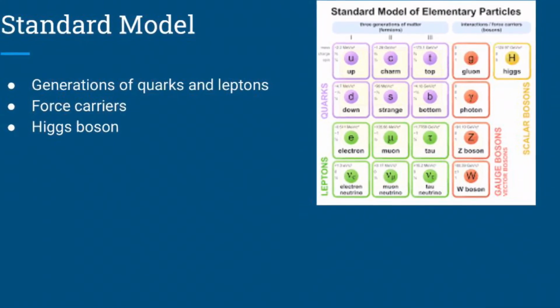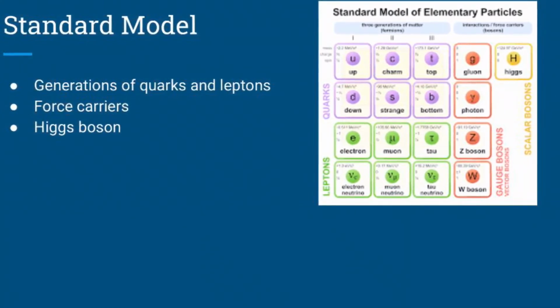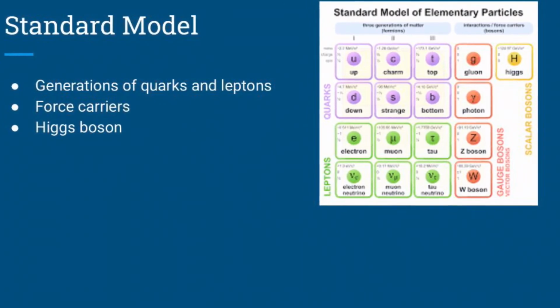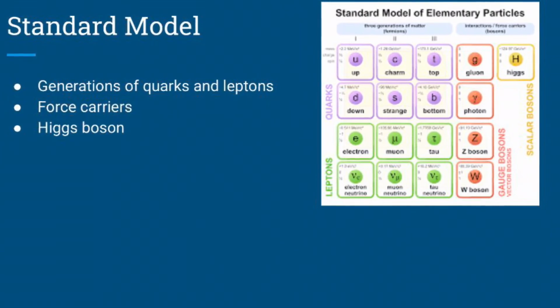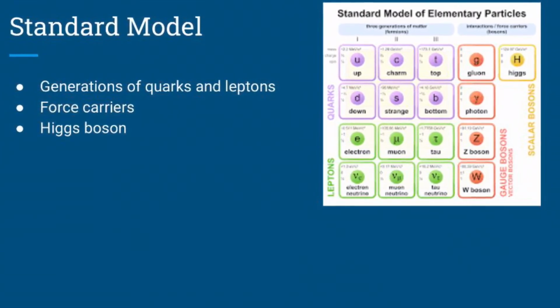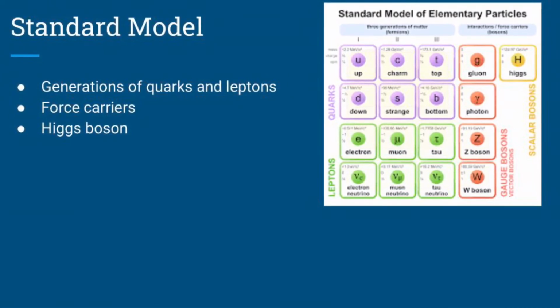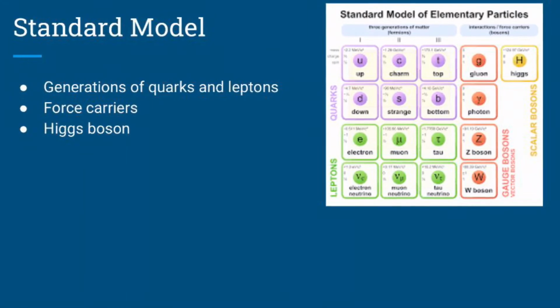Also within the Standard Model is the Higgs boson. The Higgs boson was proposed to explain the process by which particles can acquire mass. Within the Standard Model, quarks and leptons are split up into 3 generations. As generation increases, so does mass.